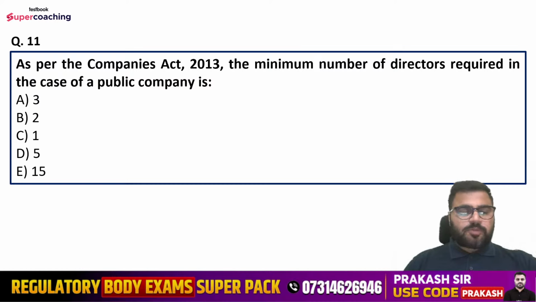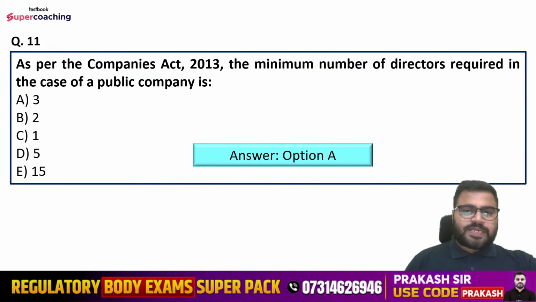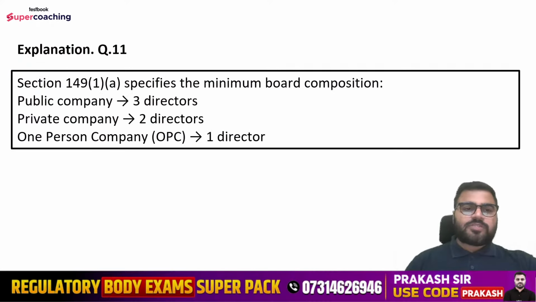So Sandeep is saying option number A. Right answer is option number A, that yes, minimum number of directors must be 3 in the case of a public company. So as per section 149 subsection 1, clause A specifies the minimum board composition. Public company case में 3 directors, private company case में 2 directors and one person company case में it will be 1 director.